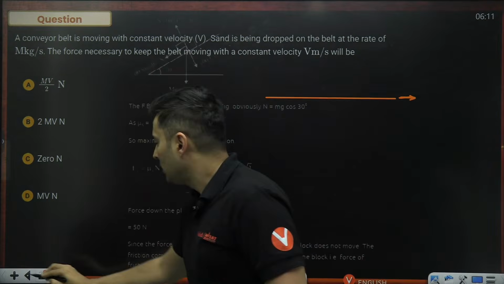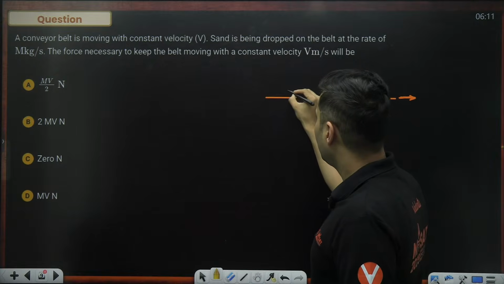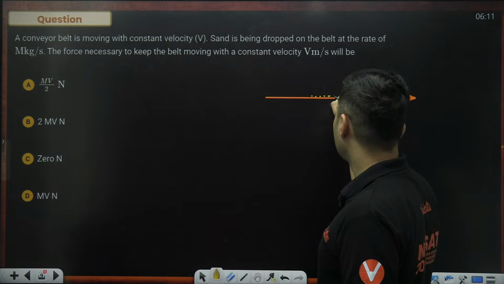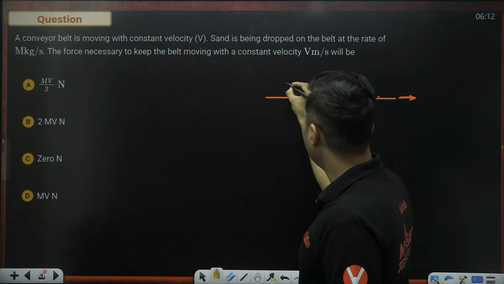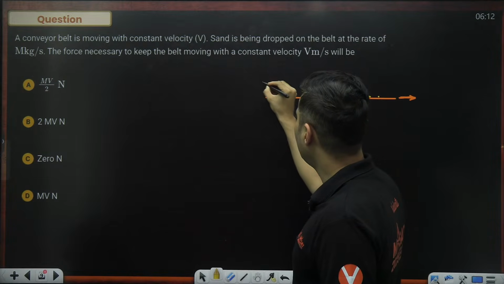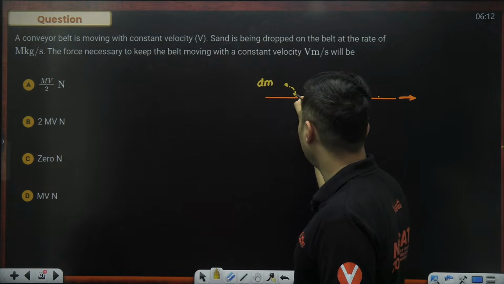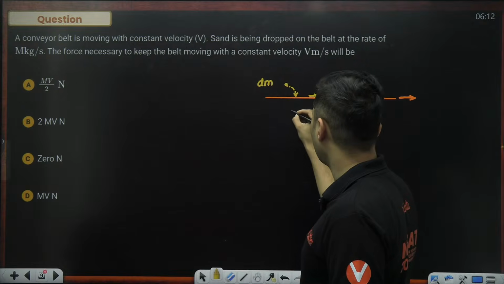Then you're pouring sand on it, and as sand particles fall, they start moving with that same velocity on the belt. So right now just think, a dm mass falls onto it and acquires that velocity in no time.